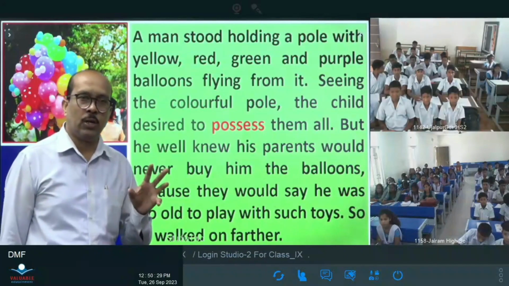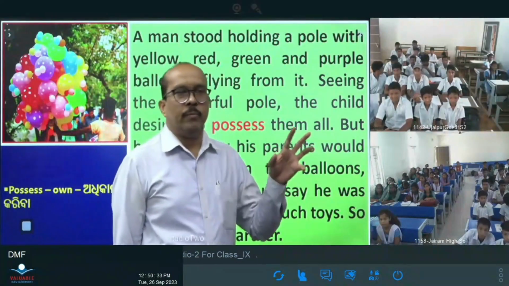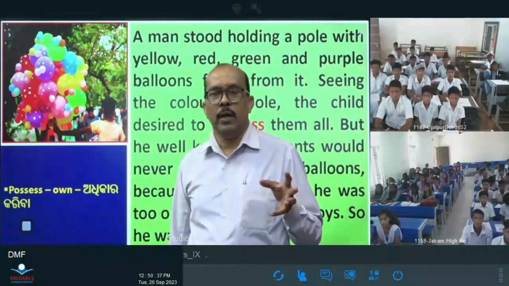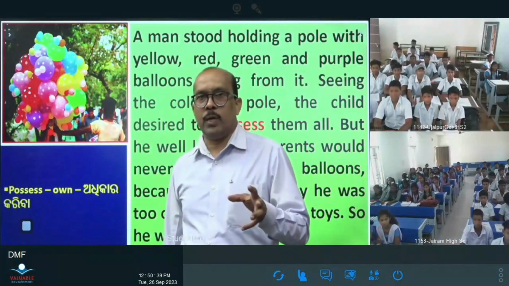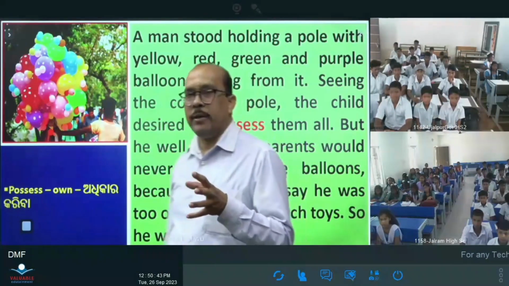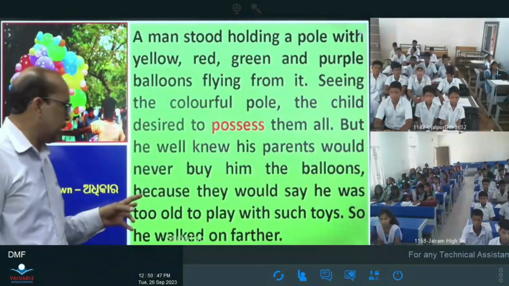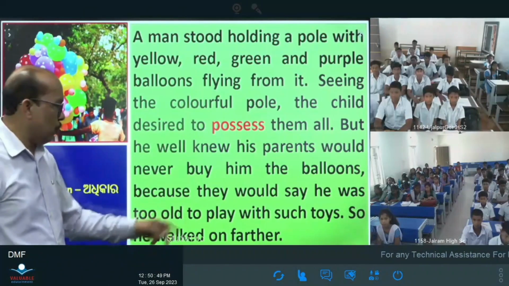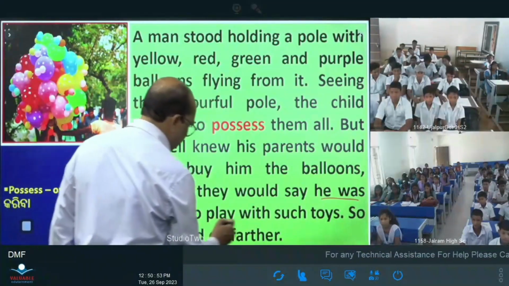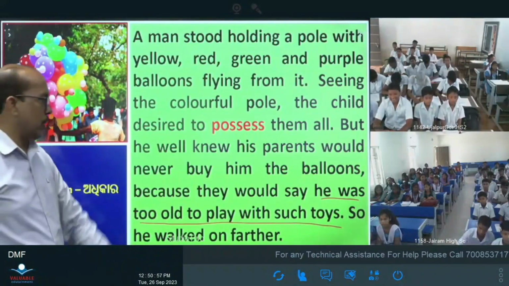Then the child saw the balloon shop, a man standing in the village fair holding many colorful balloons, and he wanted to have such balloons, but his father or his parents denied buying that, saying that, what did they say? They say he was too old. He was too old. This is the statement given by the parents. He was too old to play with such toys.